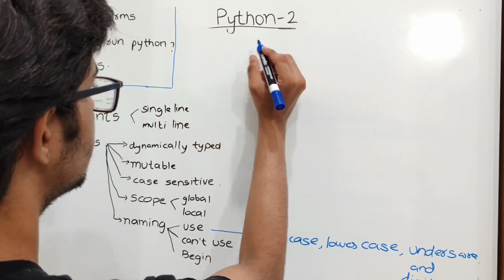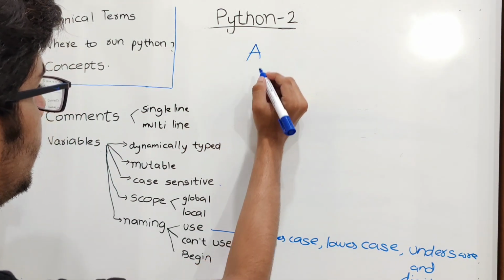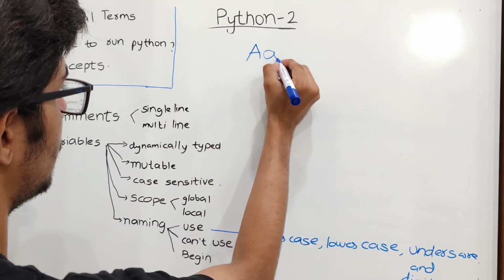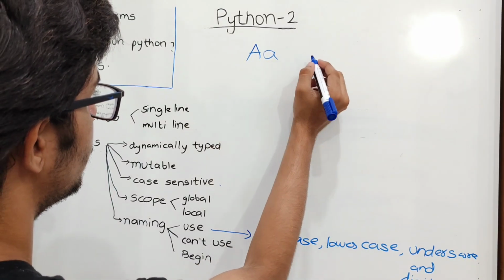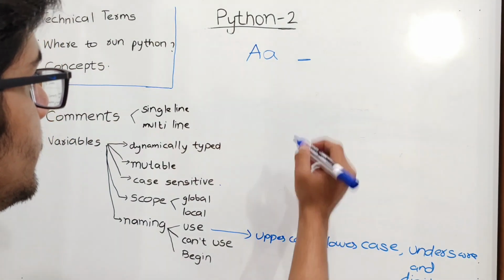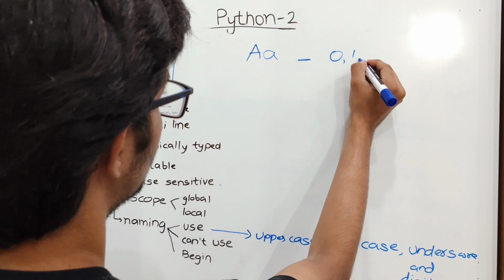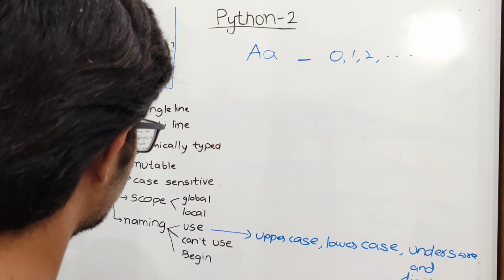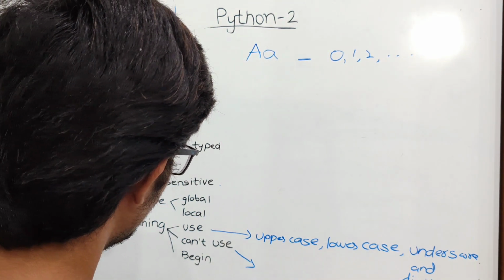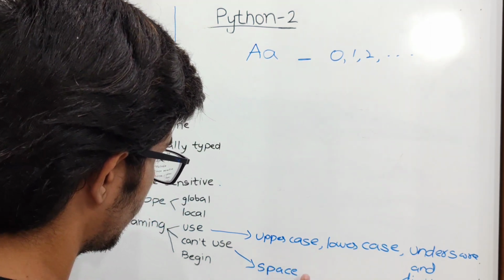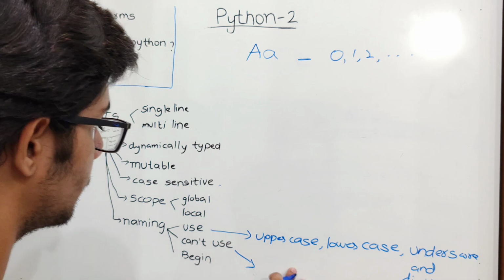Uppercase is nothing but the capital letters like this A, and lowercase letters are the small letters, small a, and underscore. You can also use the underscore at the start of a variable name, and also digits like 1, 2, 3 and so on. What we cannot use in naming the variables is space.